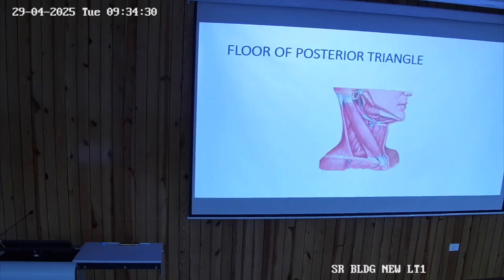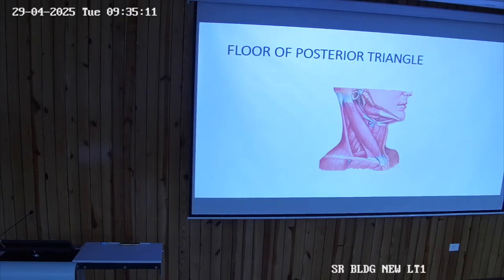You can see these vertical fibers, if they are visible, then they are of semispinalis capitis, then splenius capitis, then the levator scapulae. Spinal accessory nerve runs on levator scapulae. This is how you are going to identify the muscles in the posterior triangle in cadaver or in a live patient, because you will be visualizing what? Spinal accessory, and the muscle on which it is running is the levator scapulae. उसके ऊपर तुमको एक मसल दिख रहा है तो वो splenius capitis होगा, 2 दिख रहे हैं तो semispinalis capitis भी होगा इसमें. Then the other muscles are the scalenus medius, scalenus posterior.